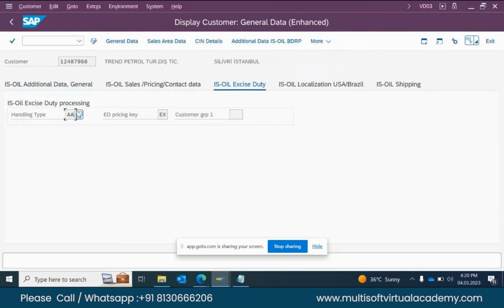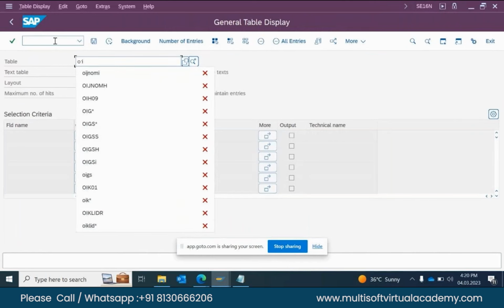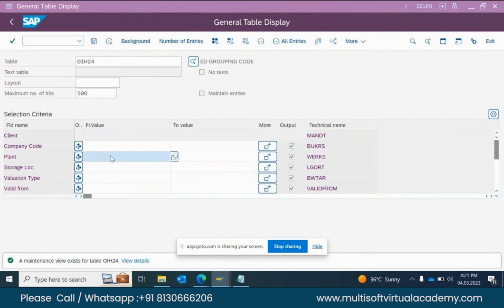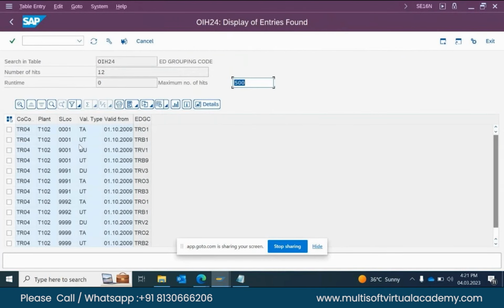And this is the sales scenario. Handling type is used for both sales and purchase. So together, the ED group and handling type specify the applicable rate for the product movements. I'll show you how it is used. For sales, we use the table OIH24. In OIH24, we need to enter the company code. You can see there are many entries.